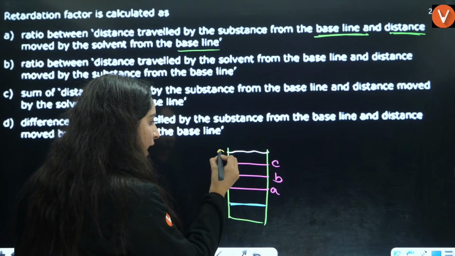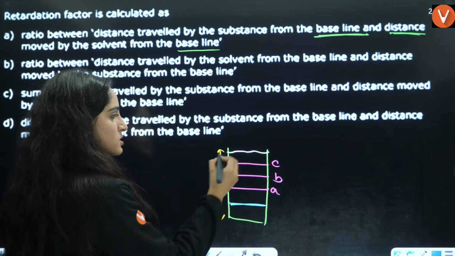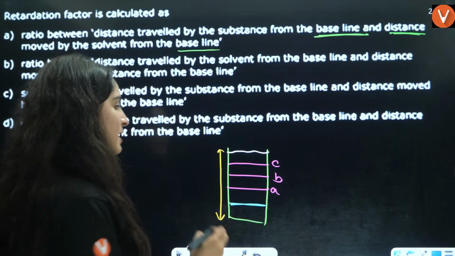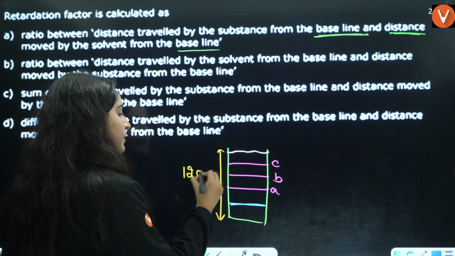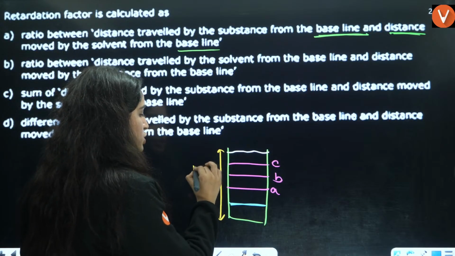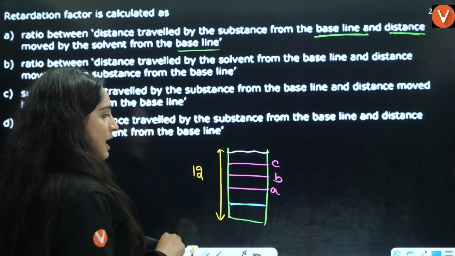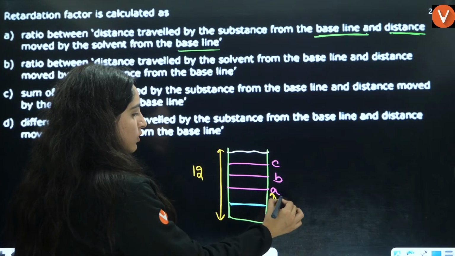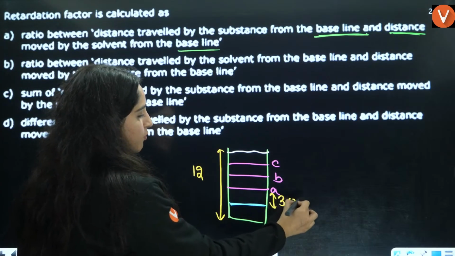Let's say the distance where the solvent has moved from the bottom, not from the baseline, is 12 centimeter. And they are saying A has moved 3 centimeter from the baseline.